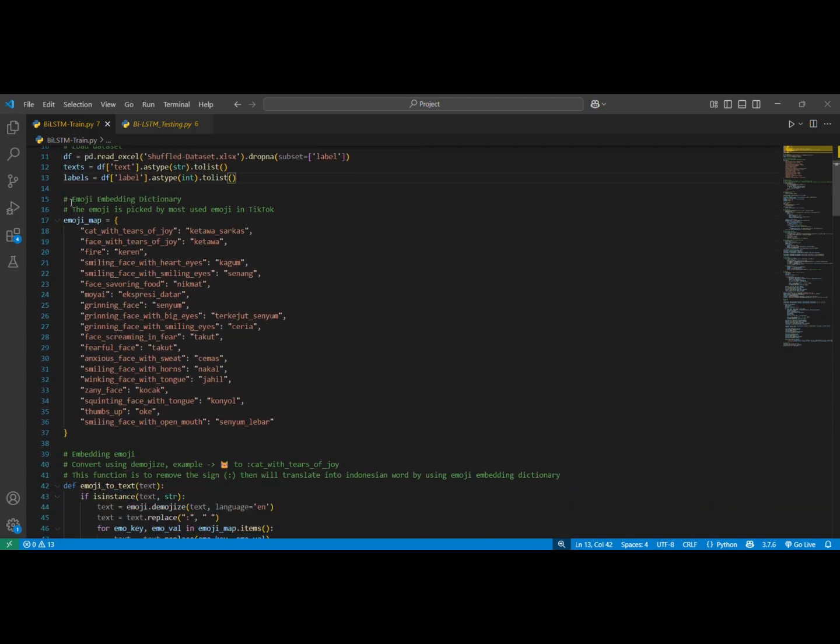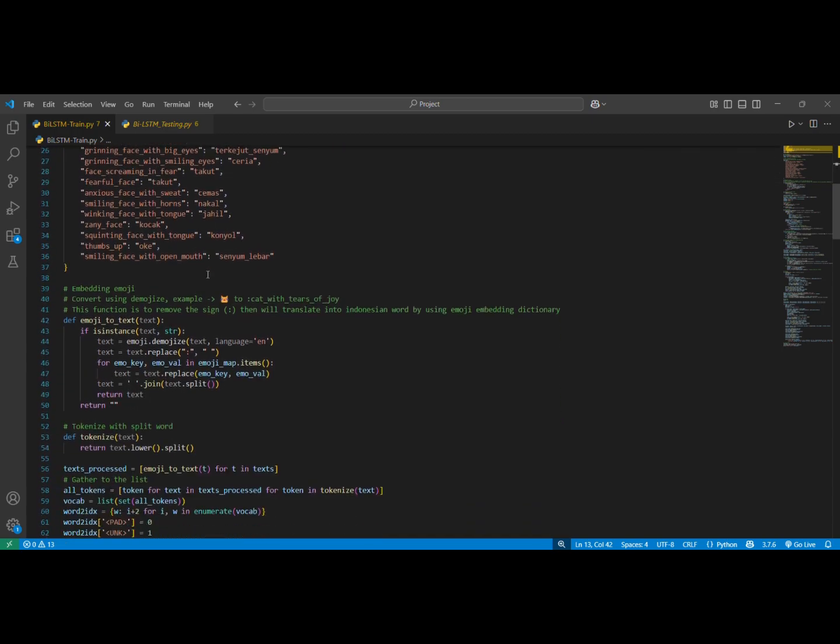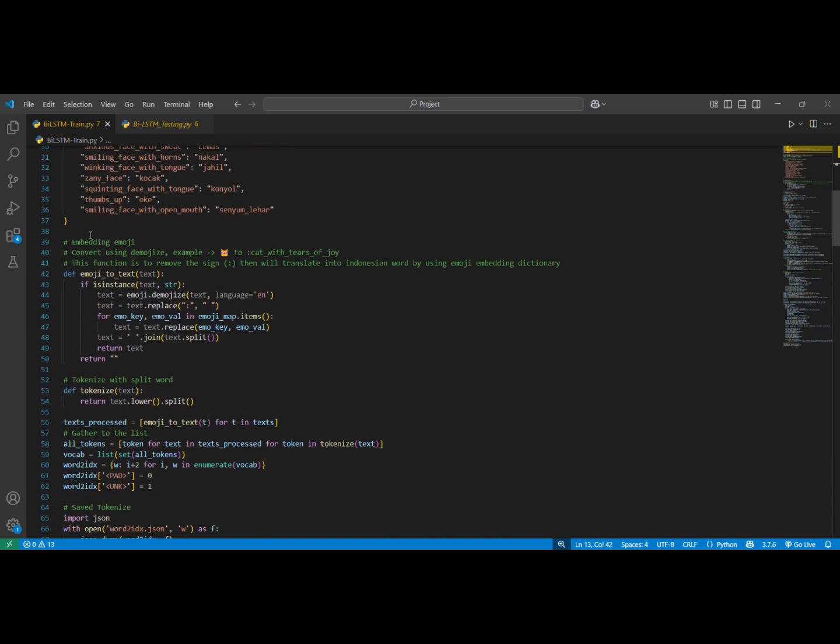This is the emoji embedding dictionary, and the emojis are picked from the most used emojis on TikTok. Next, this is the function to convert emoji to text. So this is an example, the cat emoji.